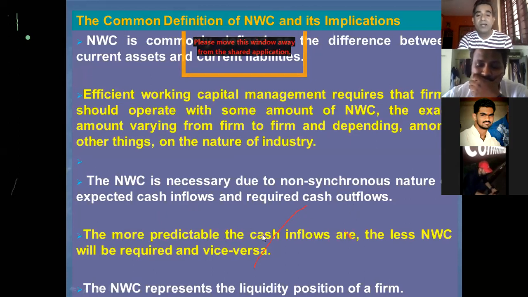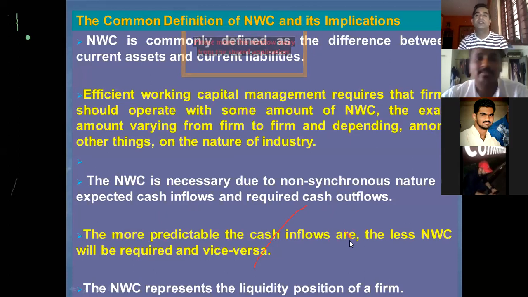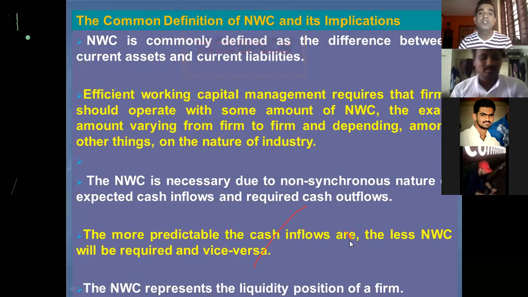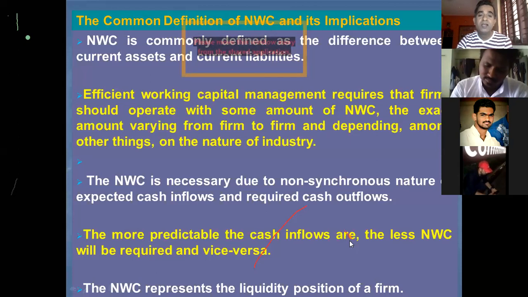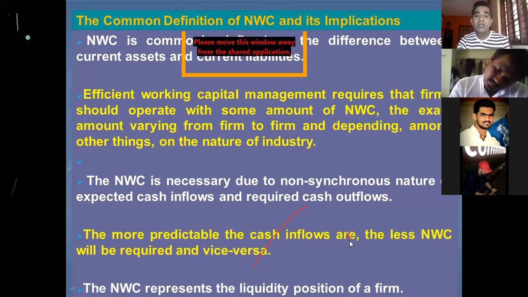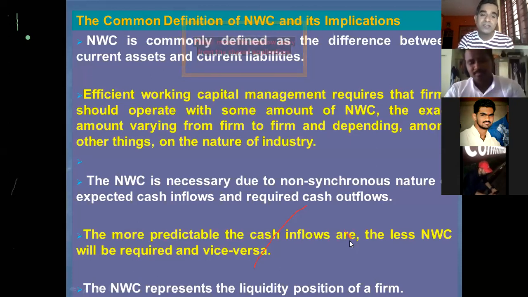And the more predictable cash inflows are, the lesser will be the net working capital required, and vice versa. If the accuracy of the cash flow estimation is very high, in that case a company may require a minimum or lower level of working capital. But if the cash flow estimations or predictions are not very accurate, if there are going to be any errors, the company should maintain a higher amount of working capital so that the business operations can be conducted smoothly on a day-to-day basis.